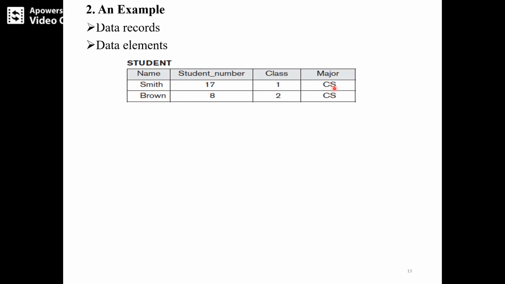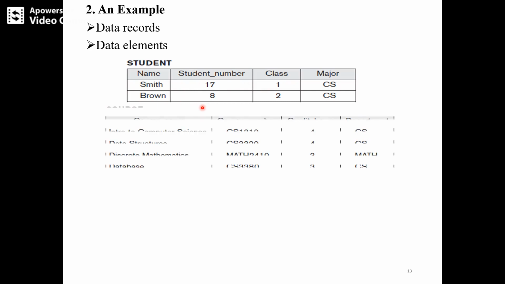Am I clear? So once again, student is the database; name, student number, class, major are the data records; Smith, 17, 1, CS, these are all data elements. Data elements are nothing but values of the database.